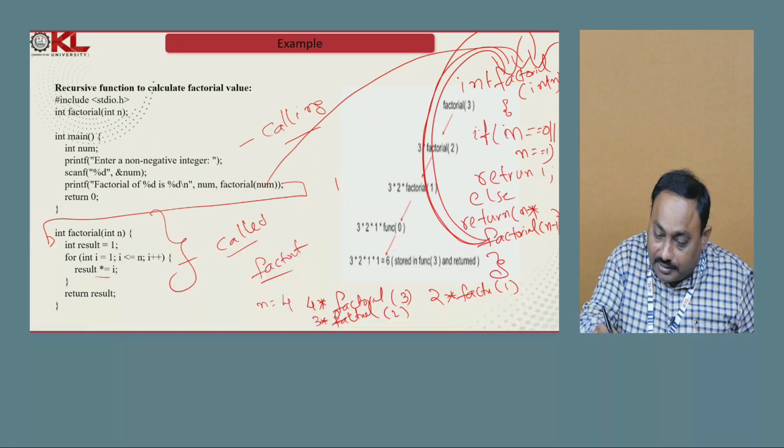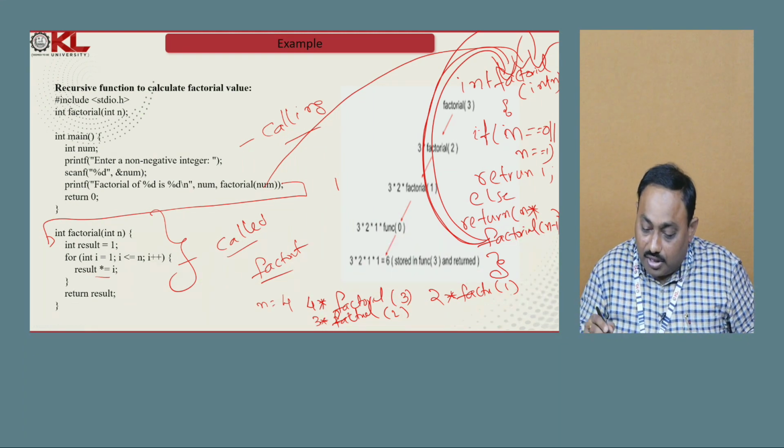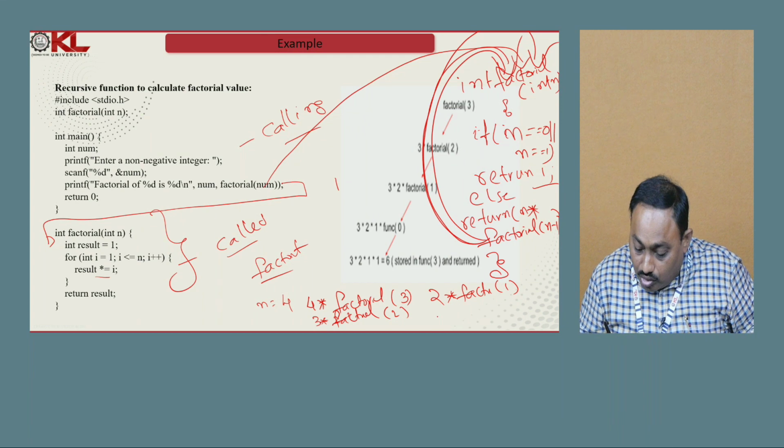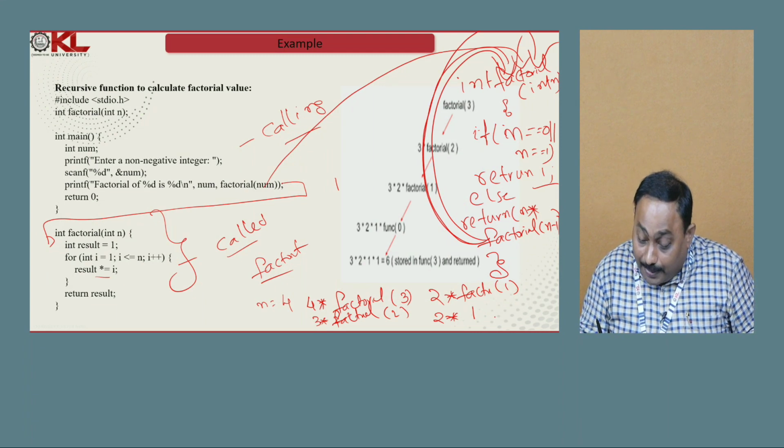Again control comes here. Now it checks the n value. Is n equal to 0 or 1? 1. So it returns 1. Now 2 into factorial of 1, that means the factorial of 1 is 1. So now we start backtracking.